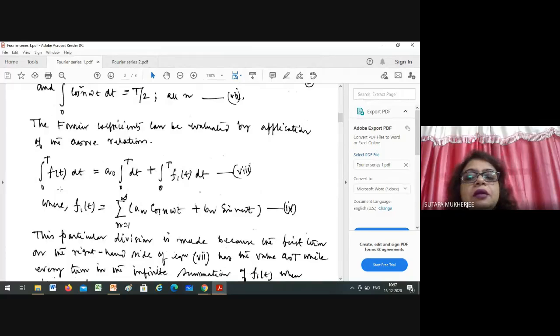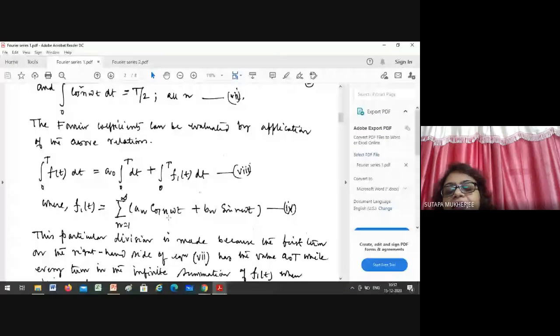First, what is the equation? a_n cos n omega t plus b_n sin n omega t, this is one part of that. So this is one part, the constant part a0, and this is another part, a_n cos n omega t plus b_n sin n omega t. Already I have told you in the previous PPT.